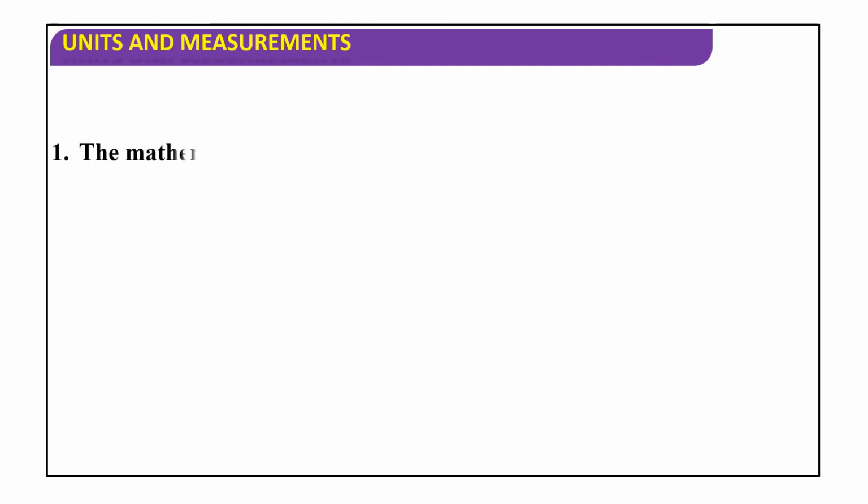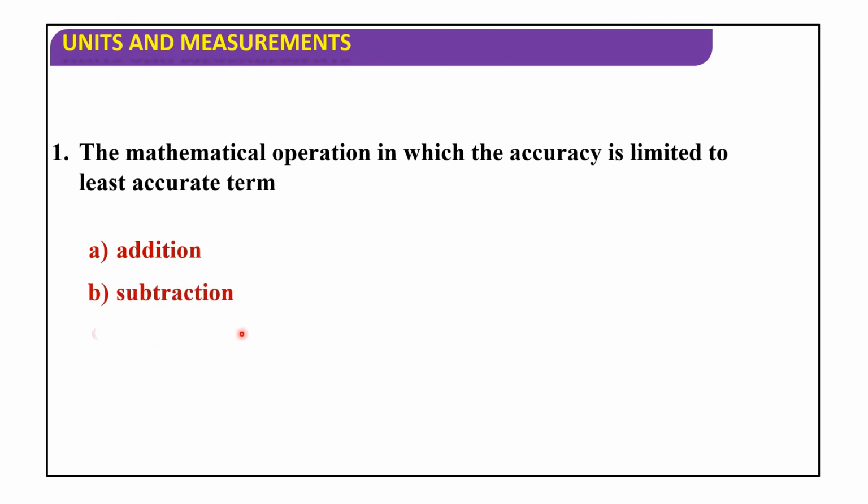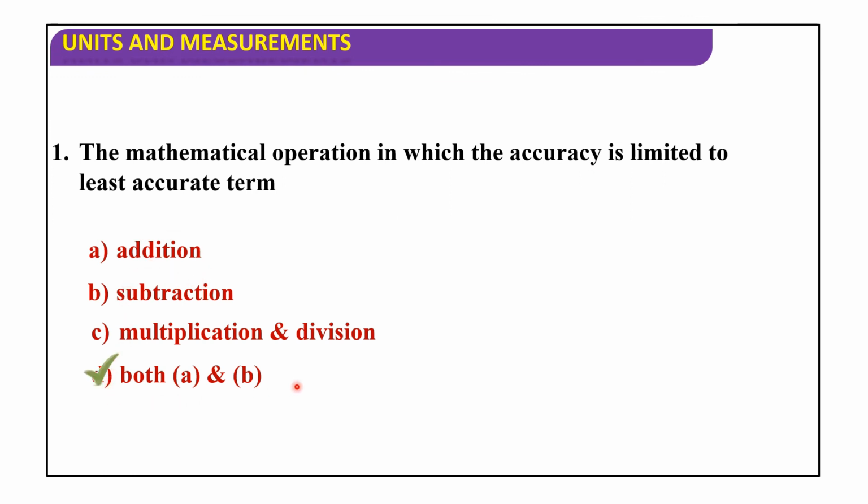Next, the mathematical operation in which the accuracy is limited to the least accurate term: addition, subtraction, multiplication and division, both a and b. So here the mathematical operation in which the accuracy is limited to the least accurate term is both a and b.